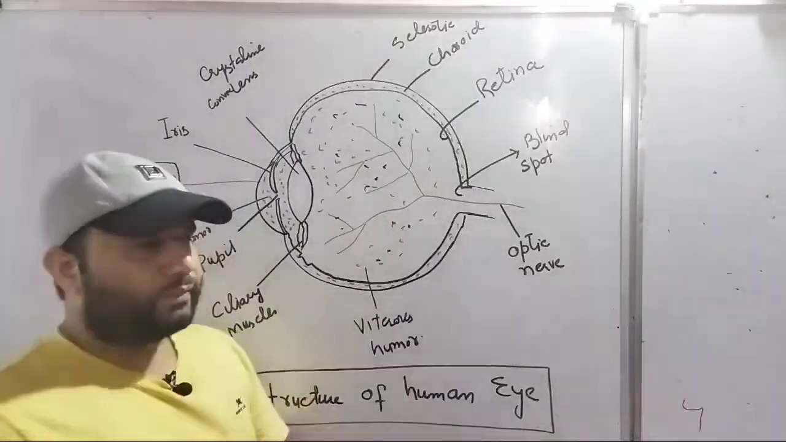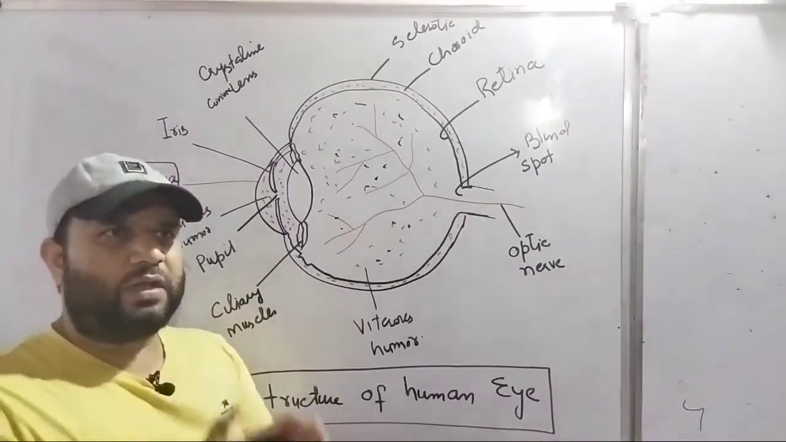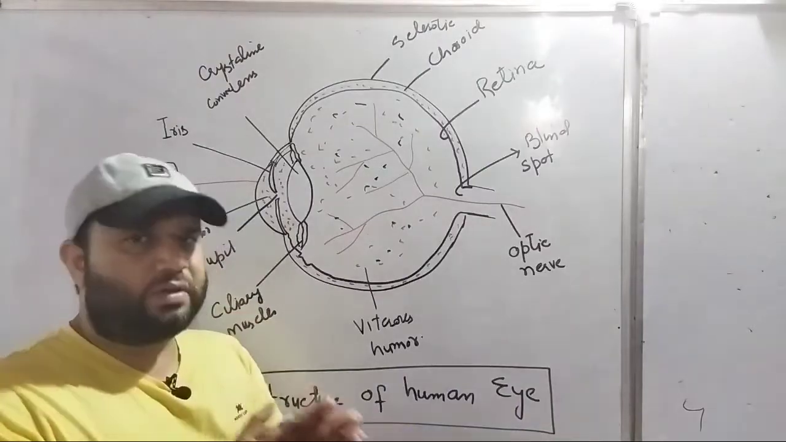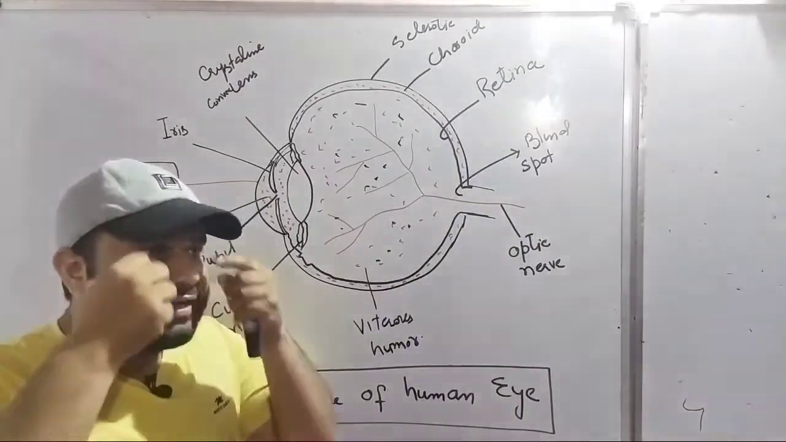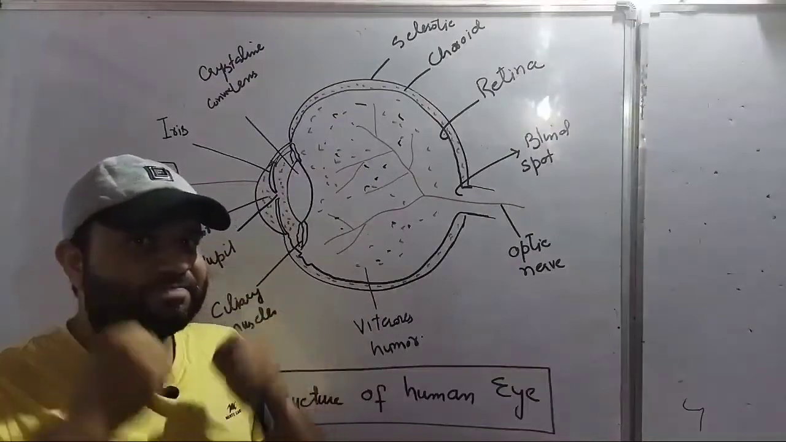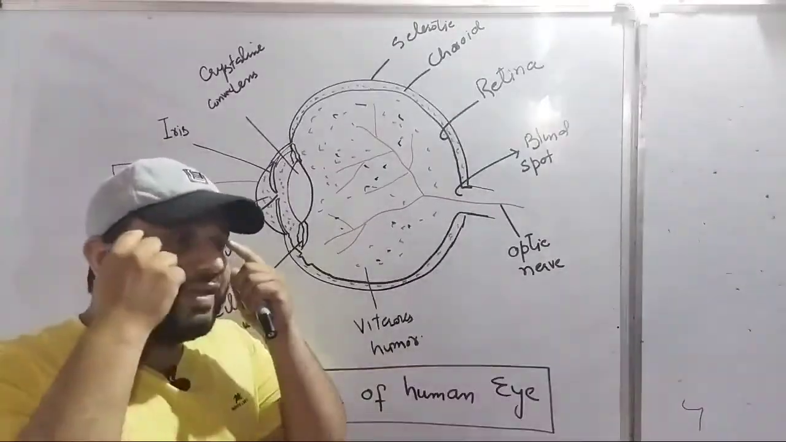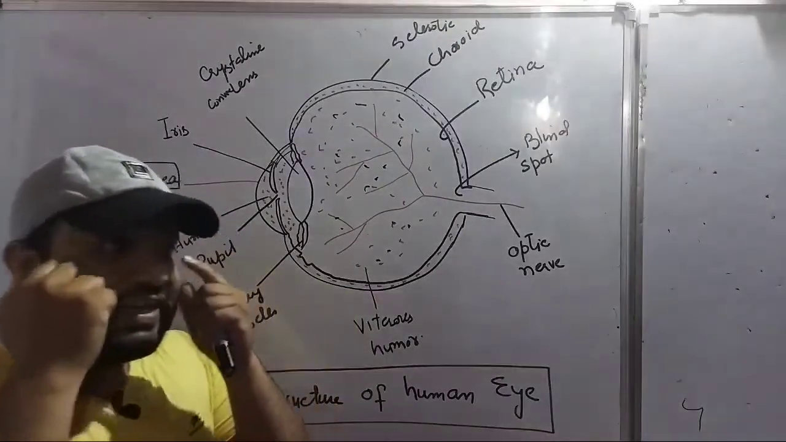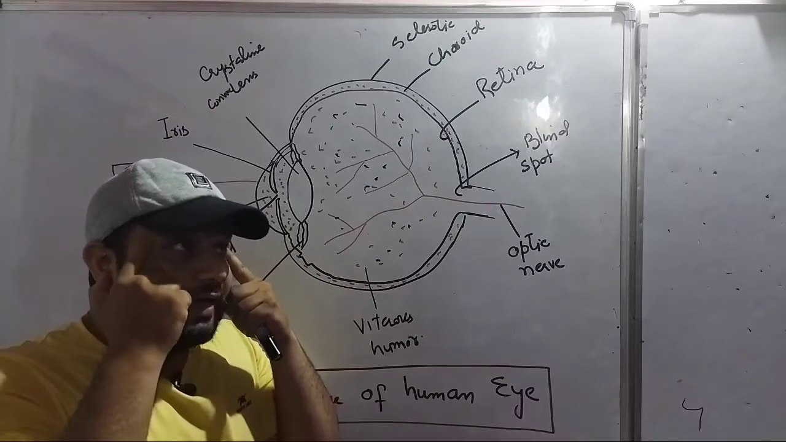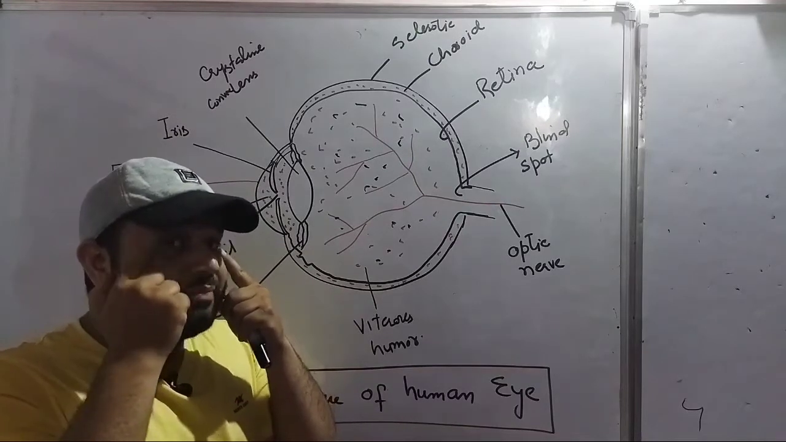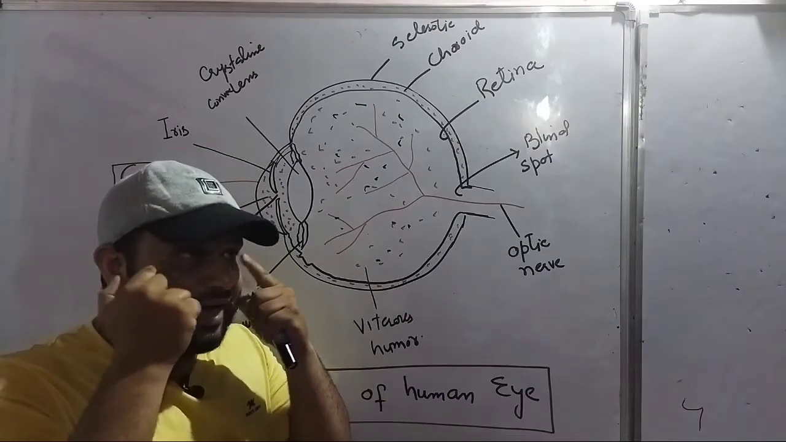Already told you, the human eye is a very good natural instrument that is fitted inside the eye sockets. ठीक है बेटा, eye sockets में इसको fit किया गया. Since eyes are very delicate, they are protected by these sockets. And these sockets are actually made up of bones. And these bones actually protect our eyes.